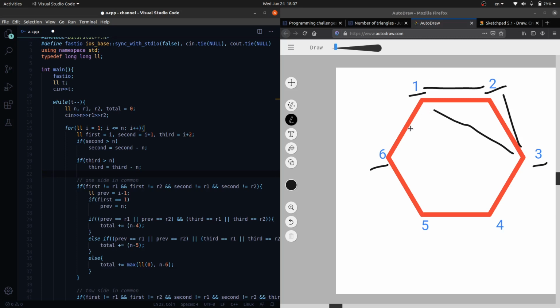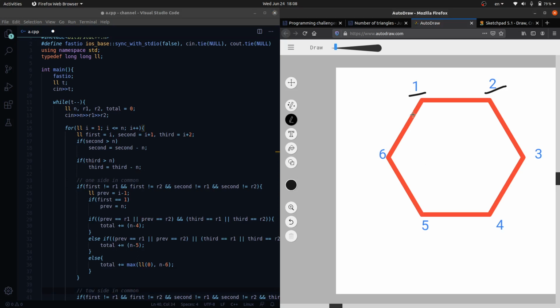Okay, so now I have previously said that we also have to consider the vertex previous to this. So the vertex previous to this is this, and the vertex next to this is this. That's what I have calculated in prev and third. So this is the third, this is prev.